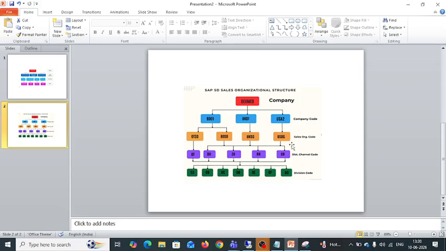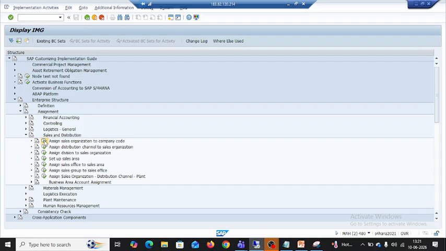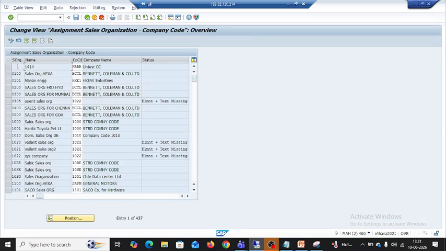So we are linking sales org with the company code, making a connection between them, and we have to save it. You already know how to assign.